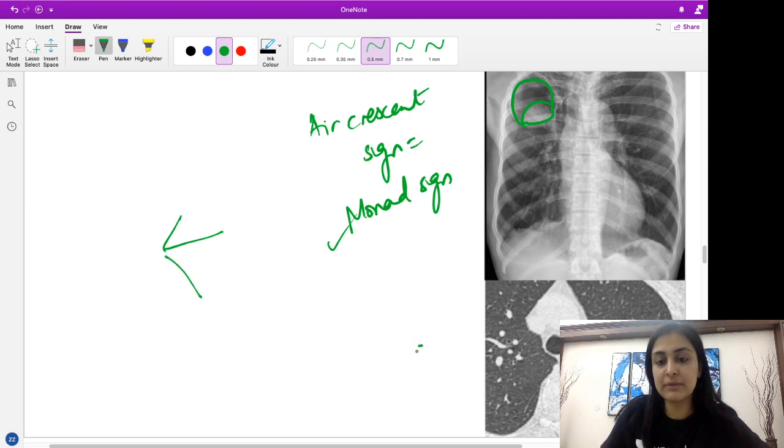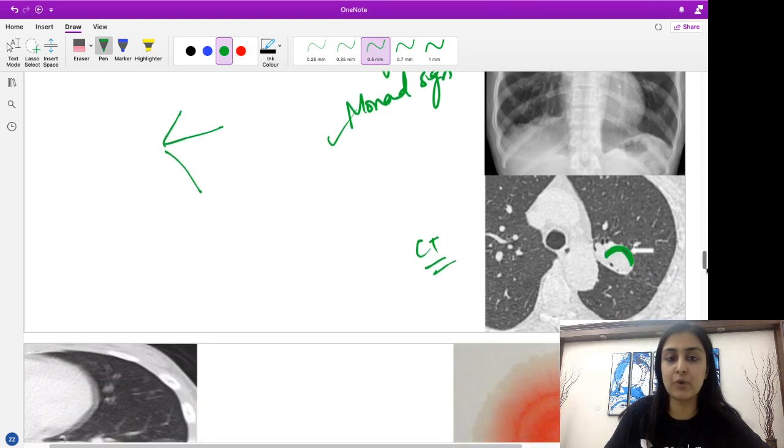Okay. Now coming to CT. So CT, what do I see here? Again, I see a cavity, and can you all appreciate this crescent of air in the non-dependent location? Can you all appreciate this crescent of air which I just covered with green? So this is again the air crescent sign seen in CT. Just remember these appearances. This is very, very important.